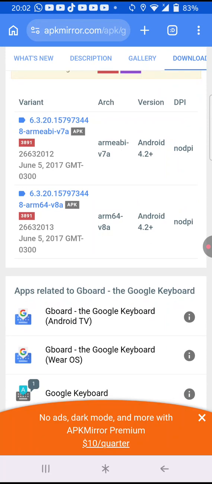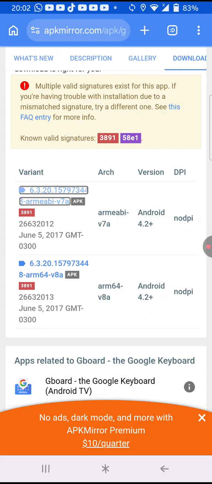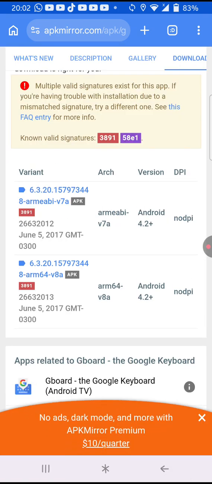Then scroll down until you see this. If you have an old phone that has ARMEABI V7A, then tap on this one. But if you have a new phone that has ARM64 V8A, then tap on it.